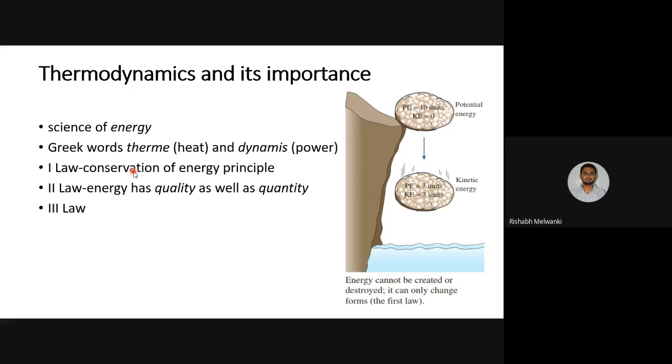It is called a law because, first of all, it is based on experimental results. These laws of thermodynamics, first law, second law, and third law, are based on experimental results. The second important thing is common day observation. If you observe nature, by common day observation we can get these laws. There is no mathematical proof of the zeroth law, first law, second law, and third law of thermodynamics. This is the important thing which you have to remember.